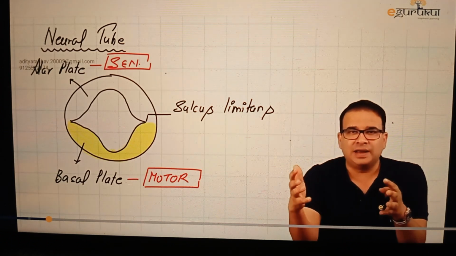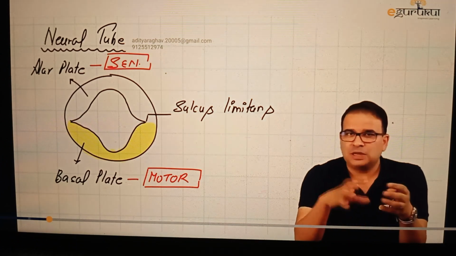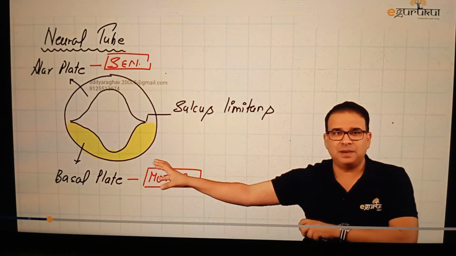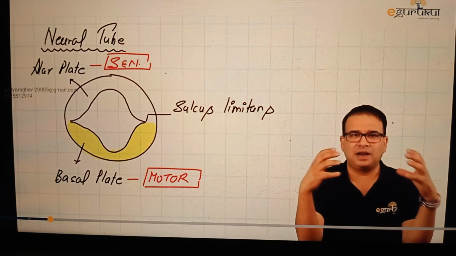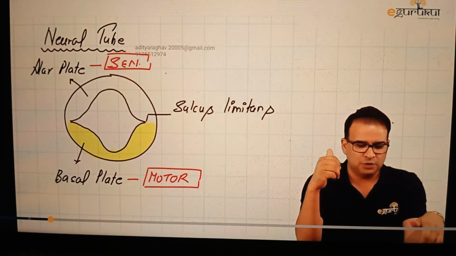And if I say, let us say, the trigeminal nuclei, I'm saying plural, trigeminal nuclei. As we know, trigeminal nerve is a mixed nerve. So that means some part of the trigeminal nuclei will develop in the basal plate and some part will develop in the alar plate. We'll see that subsequently. So I hope you understood the concept of alar and basal plate, how they are divided by the sulcus limitans, and which one is sensory, which one is motor.